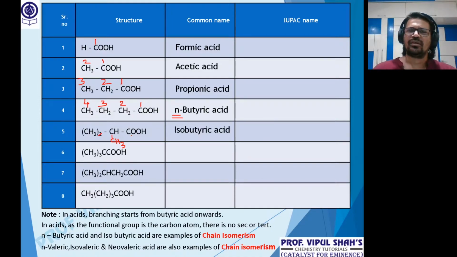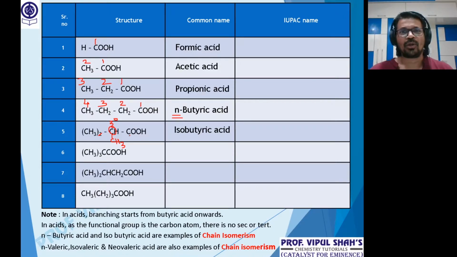Now the question. Can this iso be sec? Think of it logically. Can I call this iso sec? The answer is no, you can't call it that. Why? What's the definition of sec? One of the carbons is branched, directly attached to two other carbon atoms and the functional group. Makes sense. So the nature of the carbon atom should always be 2 degree. But here the nature is not 2 degree. Here the nature is 3 degree. How come 3 degree? Because the functional group is also a carbon, no? So the functional group is a carbon. The branch carbon is not attached to 2 other carbons. It's attached to 3 other carbon atoms.